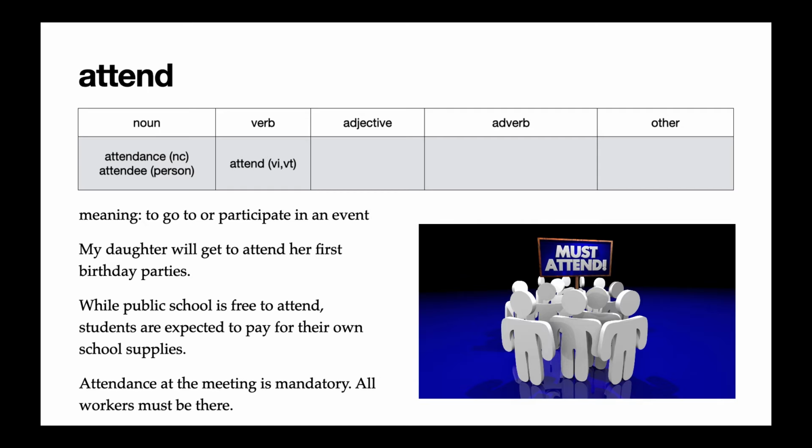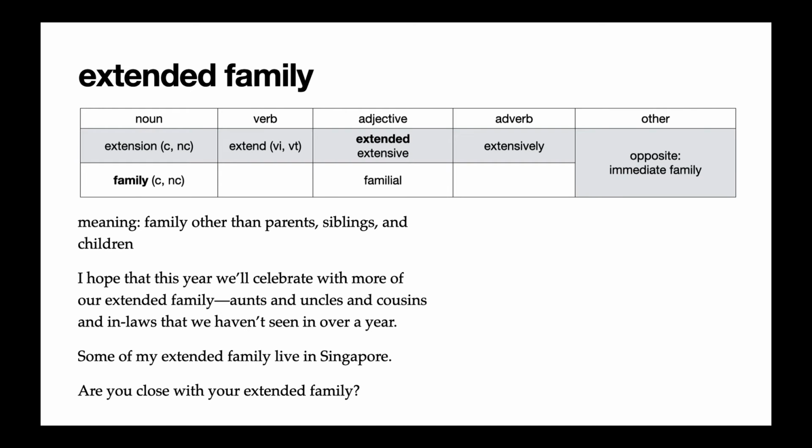Attendance at the meeting is mandatory. All workers must be there. And attendees, the other form of the noun, are the people who attend events. Next, we have the phrase extended family. Now, family is our non-count noun, and the word in front of it, extended, is an adjective. Extended is the adjective form of the verb extend, which means to make something bigger or longer.